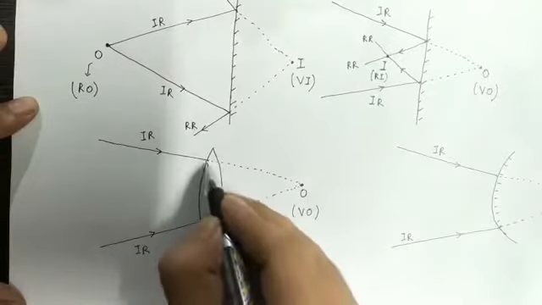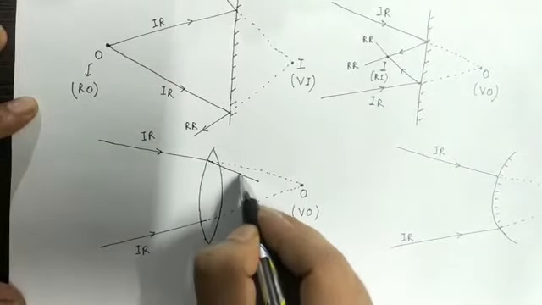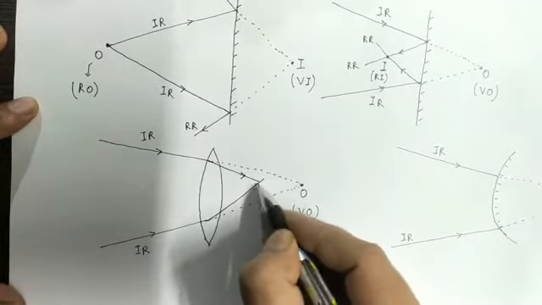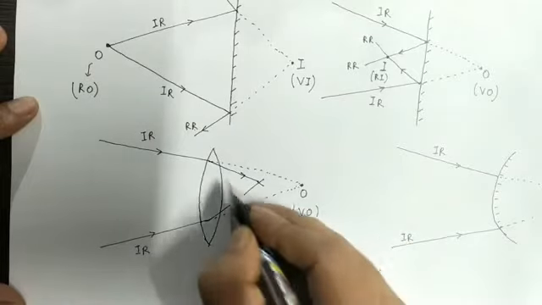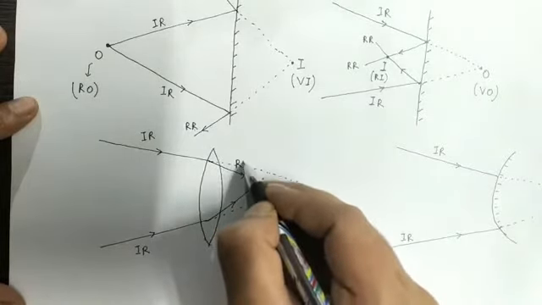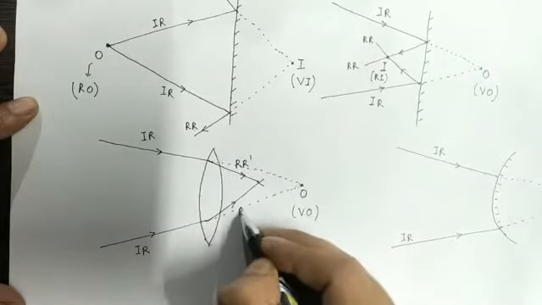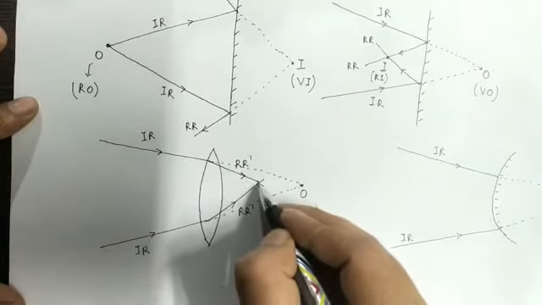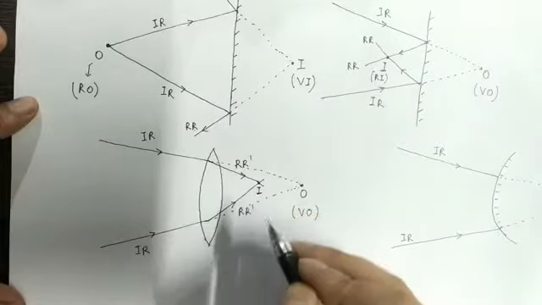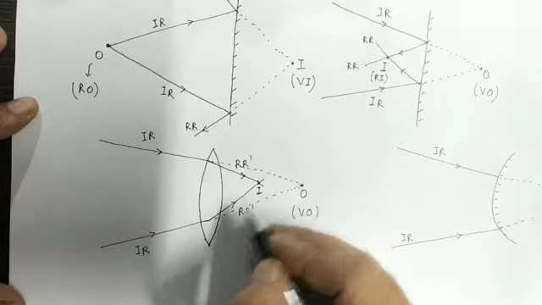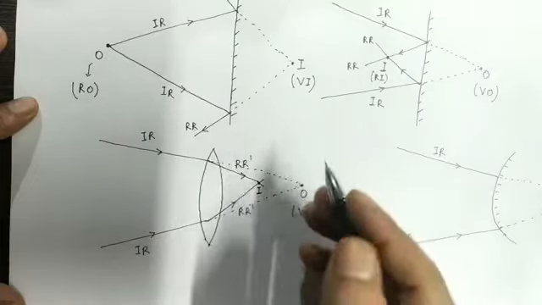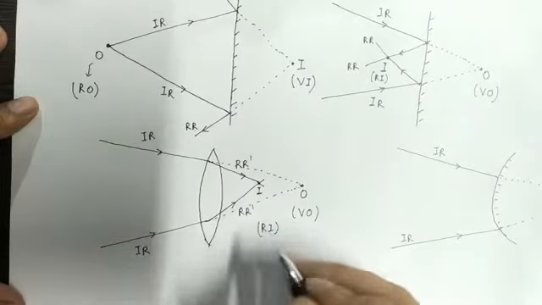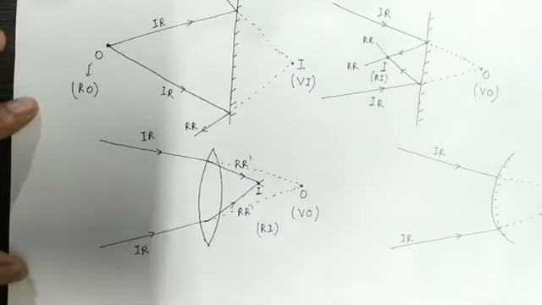Now let us see the third example. This incident ray will refract, and this ray will refract like this. So this is the refracted ray and this is the refracted ray. Are the two meeting actually? The answer is yes. So we will get an image here. Will this image be real or virtual? Since the refracted rays are meeting actually, the image here will be a real image.